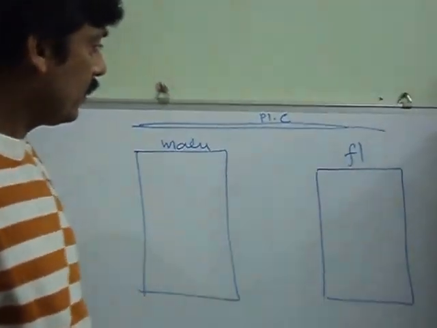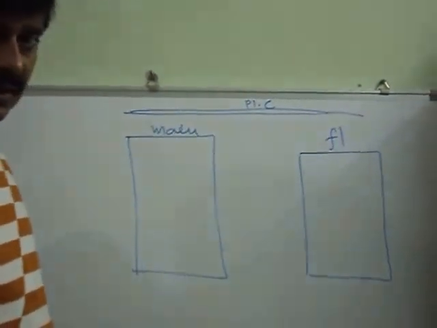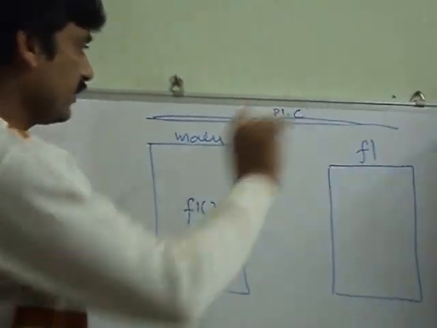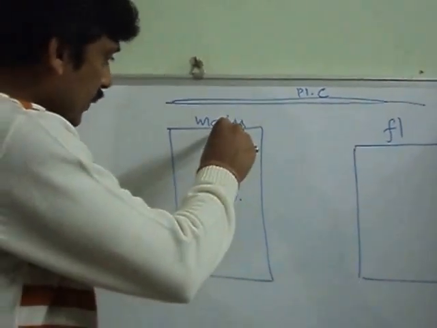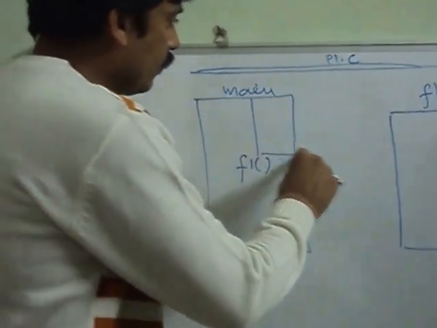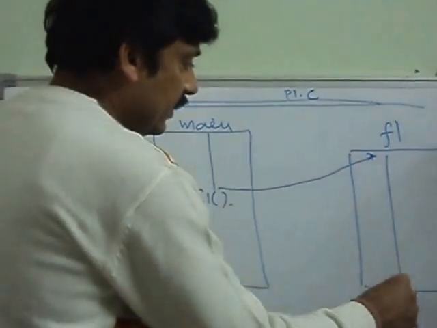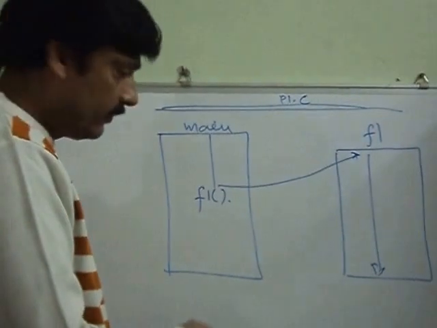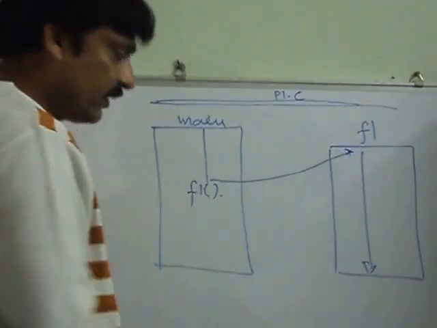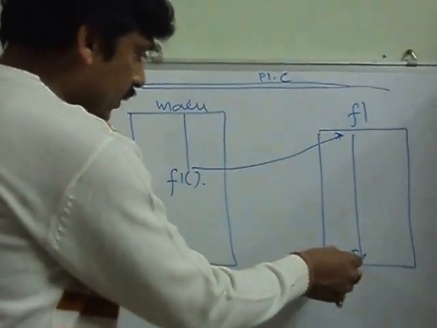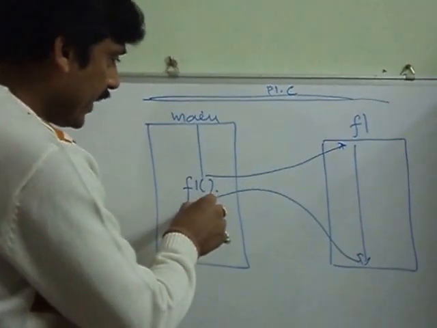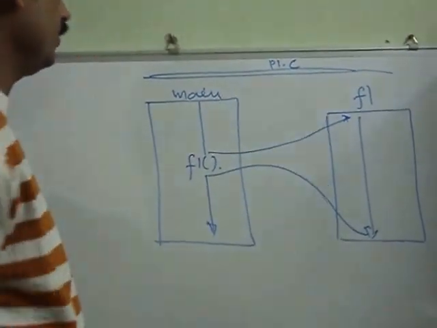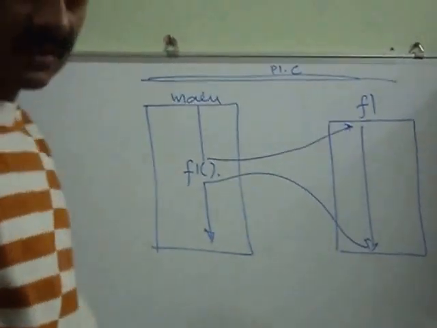Now if we want to execute this function f1, we can use the normal function call procedure like this. This function will be called. So program execution starts from main, then control goes to this function. This function executes. Meanwhile, the main function will be in the waiting stage. Main can resume its execution only when control transfers back to it, and thereafter it can continue. So this is the normal function call.